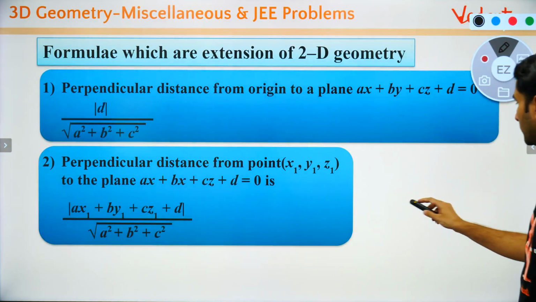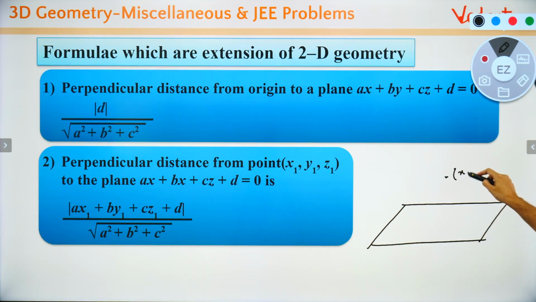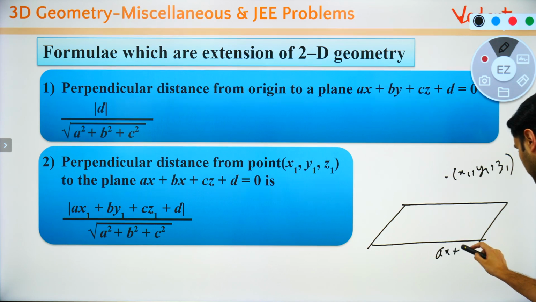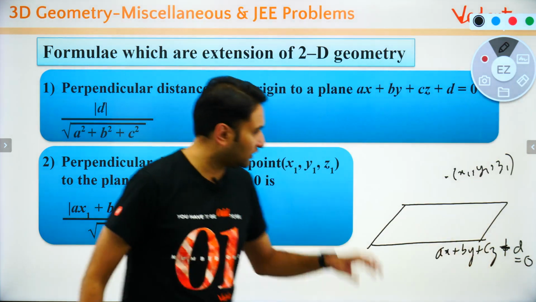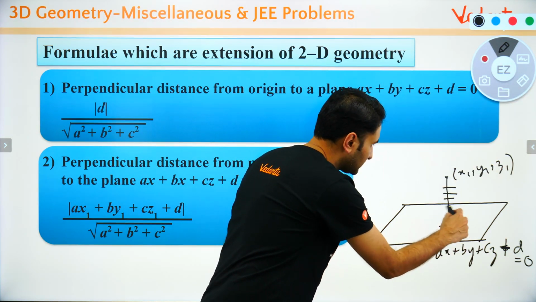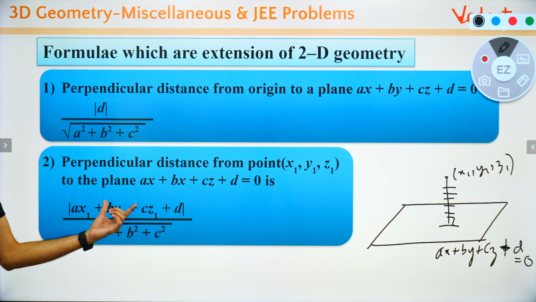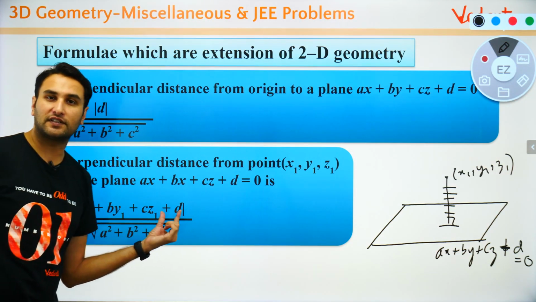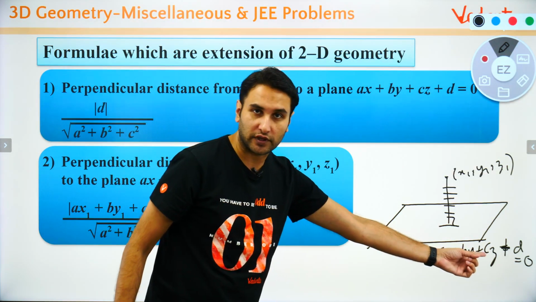Sorry, so this is the plane, this is the point x1 y1 z1. The plane is ax plus by plus cz is equal to d, or plus d equal to 0, whatever. What will you do? In the numerator put this point in the equation. What we are finding is this perpendicular distance, right? So put this point in the equation of the plane, that is your numerator. Ensure you make it positive because it is a distance.